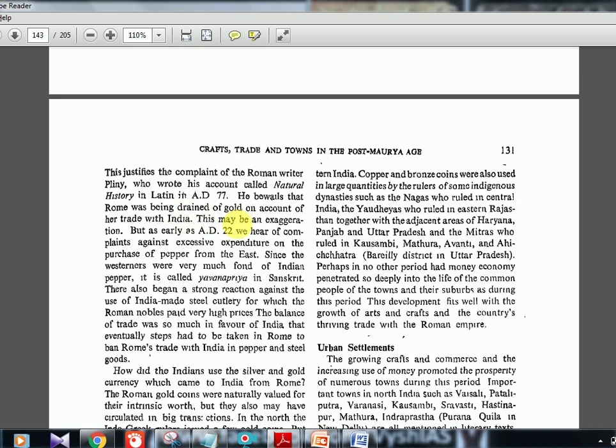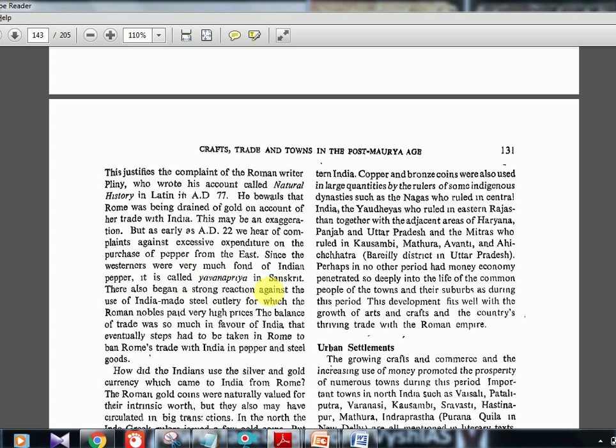This may be exaggeration, but as early as AD 22, we hear of complaints against excessive expenditure on the purchase of pepper from the east. Since the Westerners were very much fond of Indian pepper, it is called Yavana Priya. Yavanika, I think I taught you already, was the curtain used in Indian theatre, and Yavana Priya is pepper. Because Yavana is a term used for foreigners, and Priya means they like it. So foreigners like something, that is the pepper.